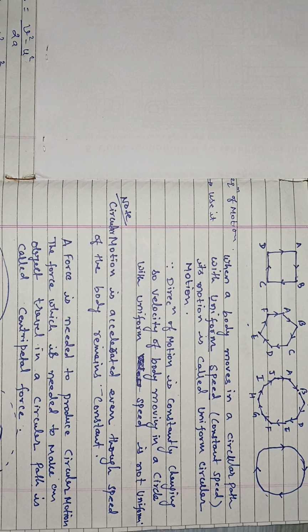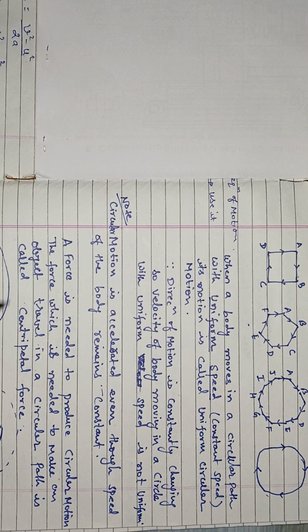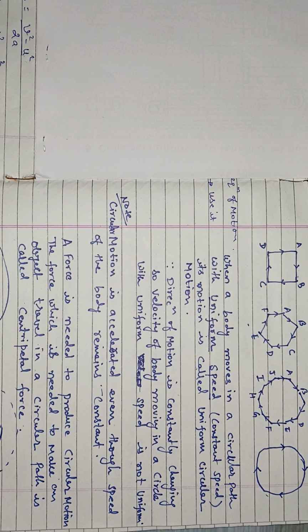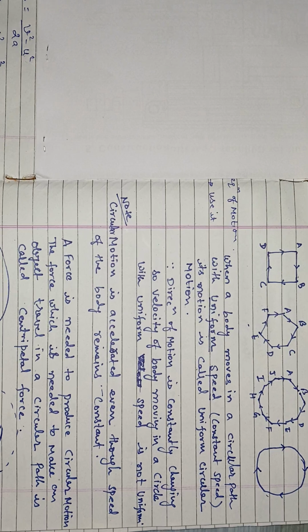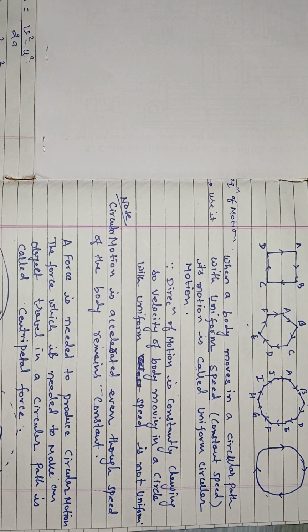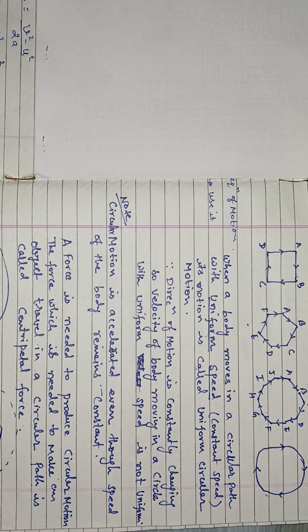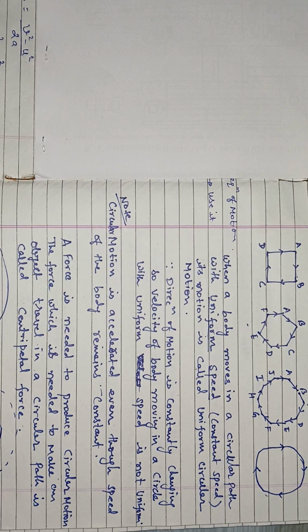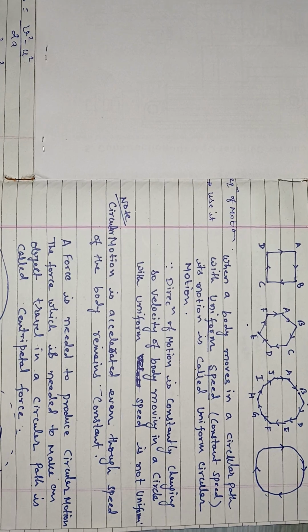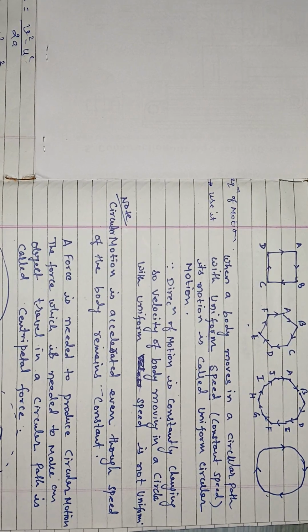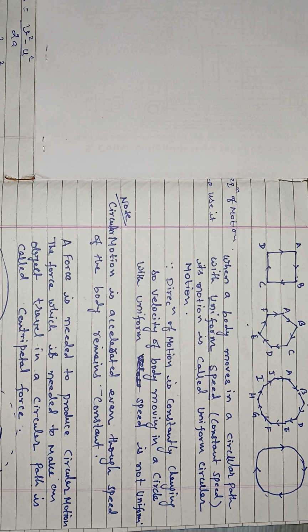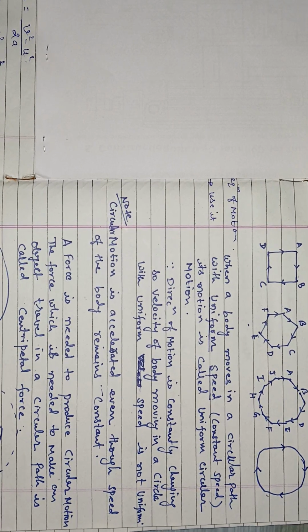When the earth is revolving around the sun, this revolution of the earth around the sun is due to a force, and what is that force? Centripetal force. That centripetal force is actually the gravitational pull of the sun on the earth.